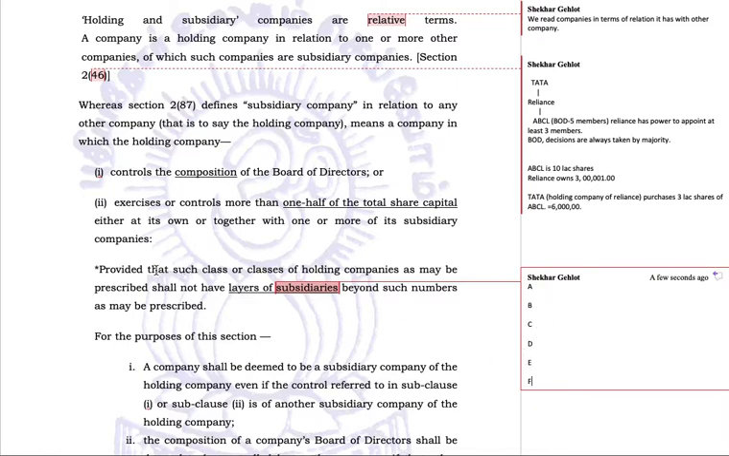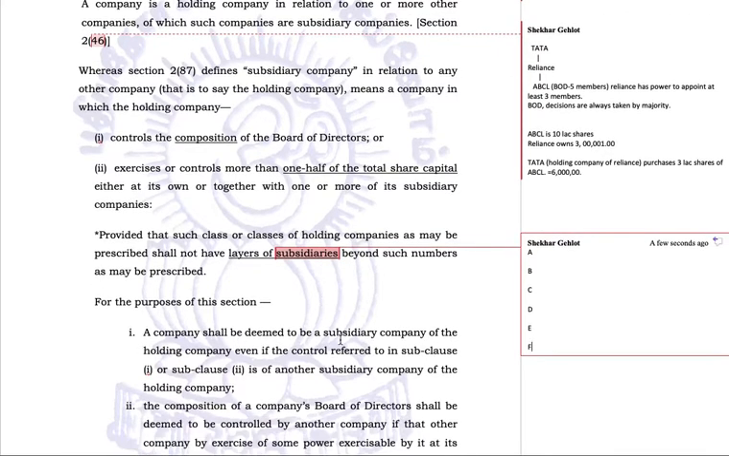Now, it says provided that such class or classes of holding companies as may be prescribed shall not have layers of subsidiaries beyond such numbers. That means this clause has actually placed a limit on the number of layers a holding company can have for its subsidiaries. That means this clause says a holding company can have only this much number of subsidiary company layers. Now what is the number?